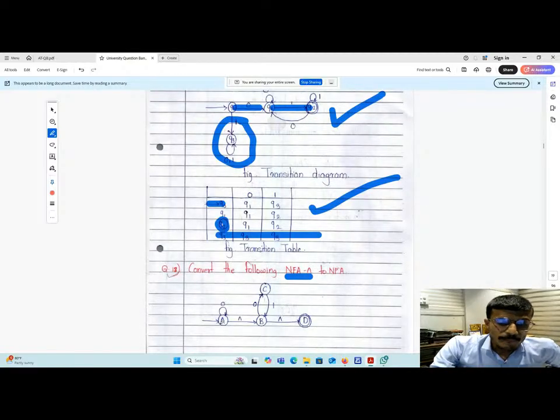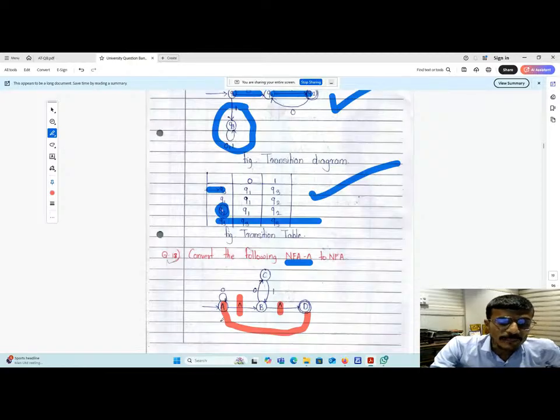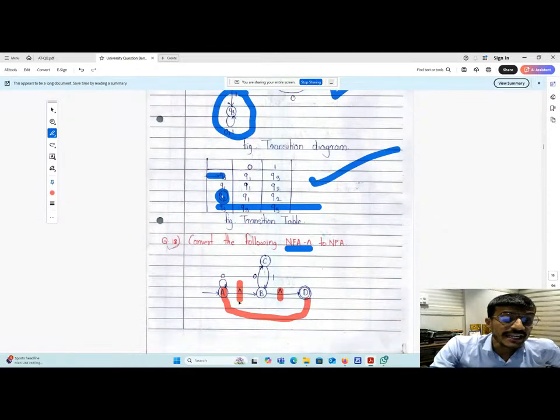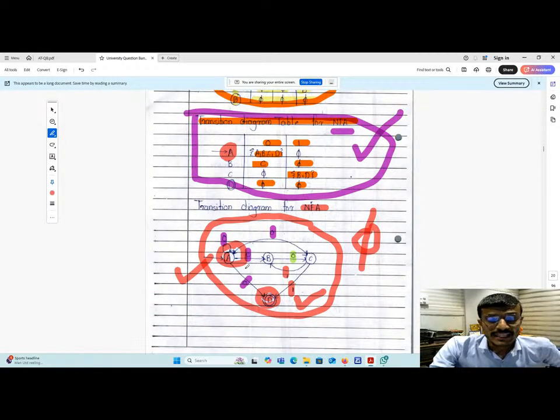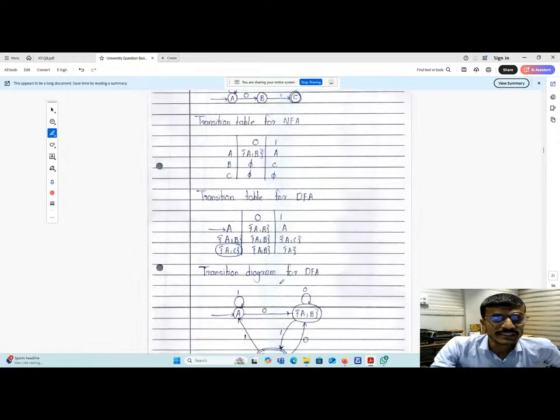You can see here, by reading this null, A went to B. Again, by reading this null, it went to D. So that's why we can reach from A to D, that is from the initial state to the accepting state, with the help of null. So that's why this A becomes an accepting state in the NFA. In this diagram, A will be an accepting state as well as the previous accepting state, which remains as it is. So in the NFA, two accepting states will be there.